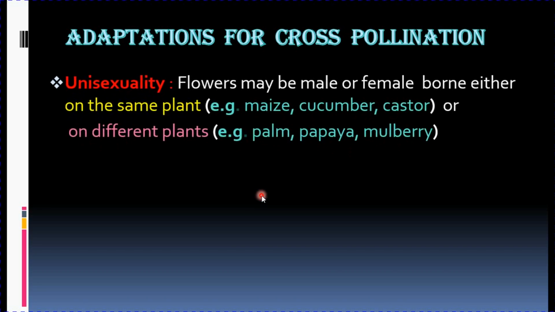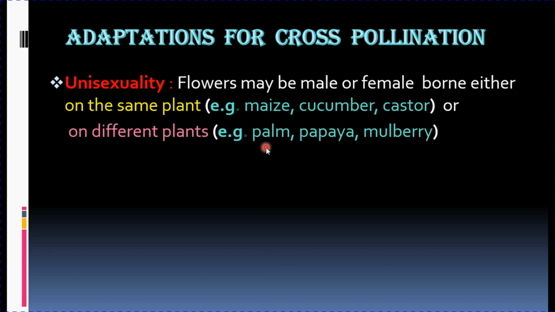So the first adaptation is unisexuality. Now what do we mean by unisexuality? We have already studied. Unisexuals are either male flowers or female flowers. Now these flowers may be born on the same plant, that is your monoecious plant. Example is your maize, cucumber, castor. In these plants what you will see, the male flower and the female flower both are born on the same plant. Or flowers may be born on different plants, that is the flowers may be dioecious.